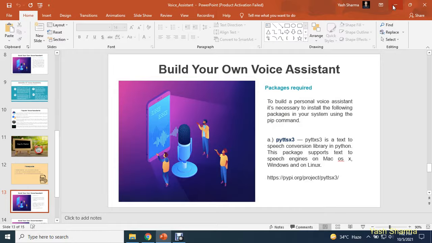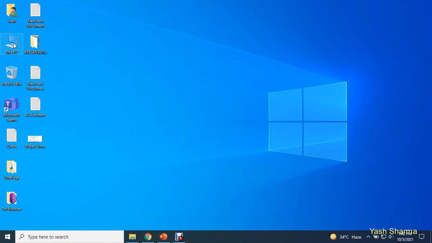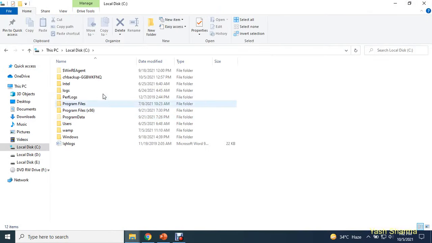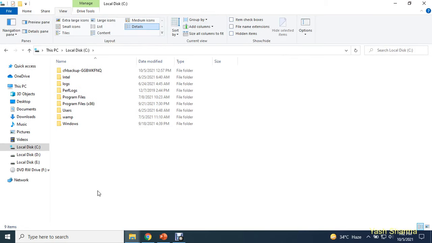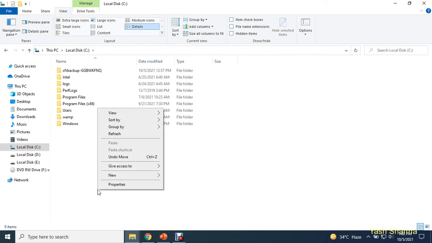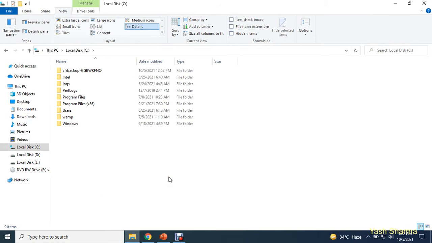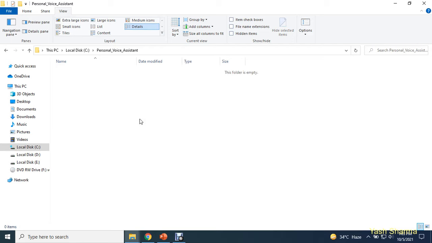Here, I'm going to create a folder inside my C drive. All you need to do is open your C drive, go to New, and create a new folder. You can give it the name personal voice assistant. Now double click onto this folder, and here we are going to write our Python program.